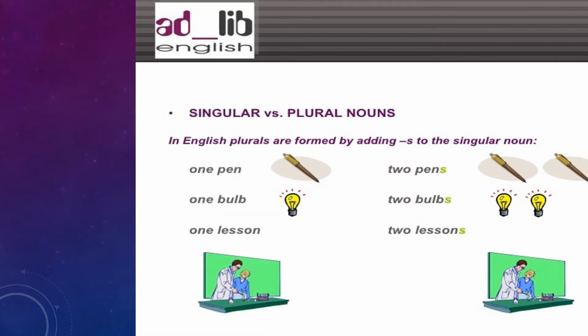Moving on to the most important part in the nouns, which is singular versus plural. Singular means a single thing, plural means more than one thing. Usually we add s for the noun that is categorized as plural. For example, one pen is singular. Two pens, you add s, so we say two pens. One pen, two pens. One bulb, two bulbs. One lesson, two lessons. For two or more, we usually simply add s to show that the noun is plural.